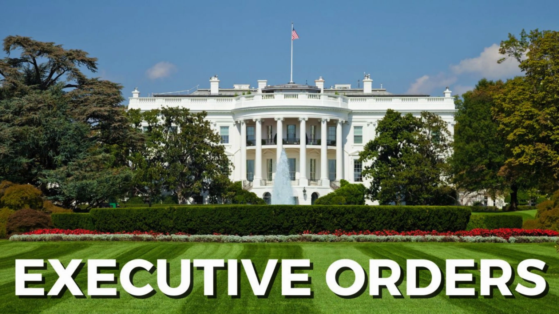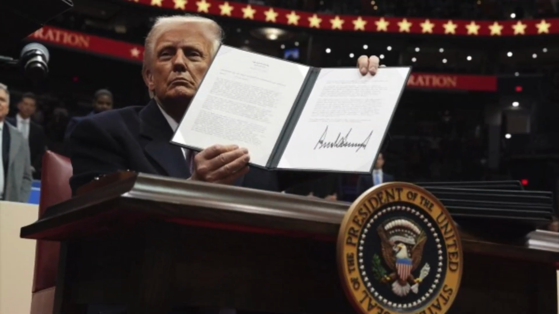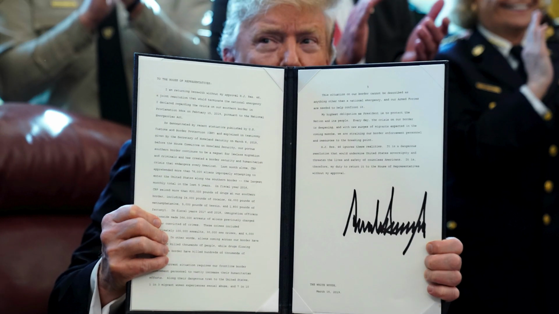Another powerful tool is the executive order. This allows the president to direct federal agencies on how to enforce laws. Executive orders do not require Congress to approve them. For example, President Franklin D. Roosevelt used executive orders during the Great Depression to manage economic programs. More recently, presidents have used executive orders on immigration policy and environmental regulations.